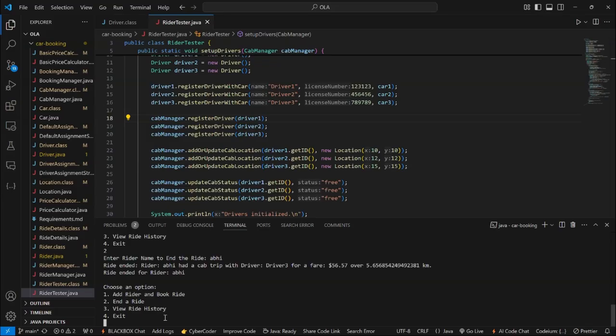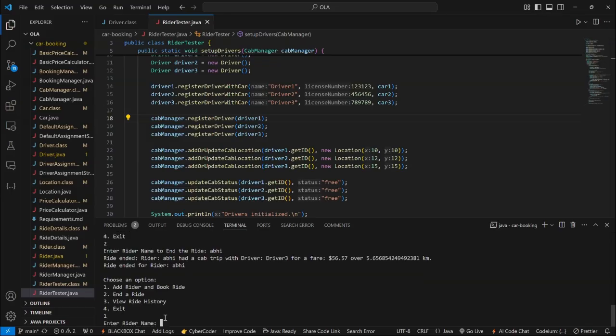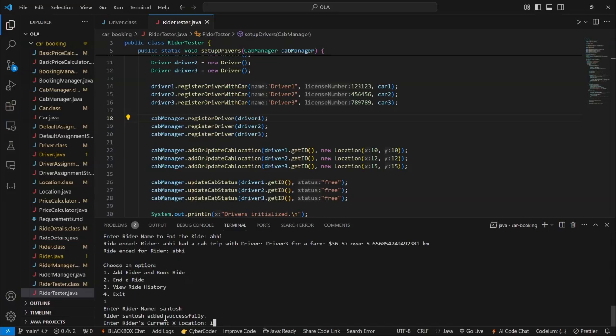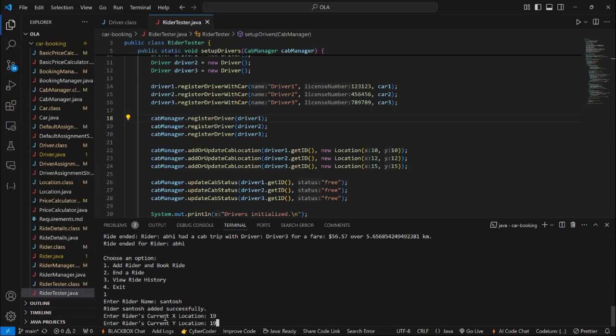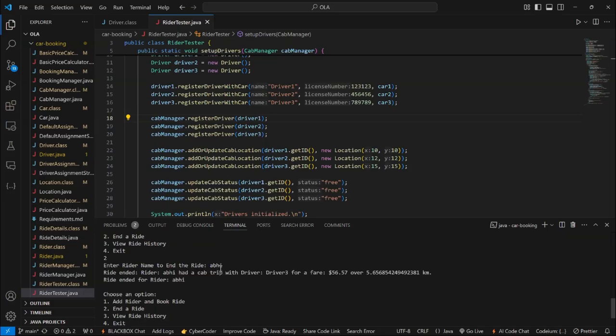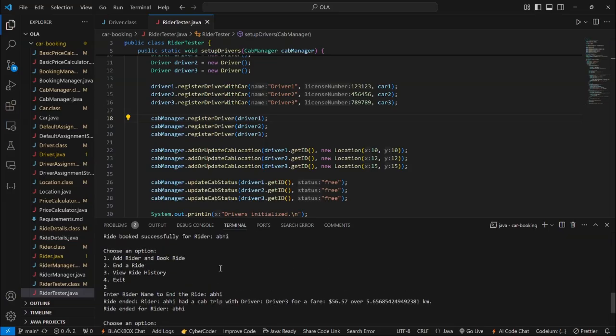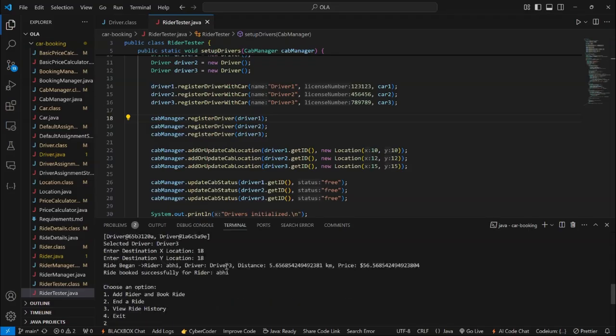Now let's look at what happens when we create a new rider, Santosh, and we give him a location of 19, 19. As per our knowledge at present, the nearest driver should be the driver who dropped Abhi, as he is at present at the destination of 18 and 18.